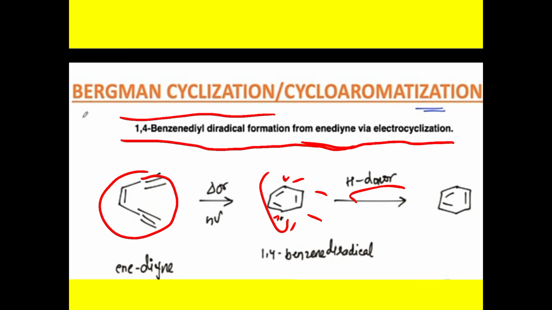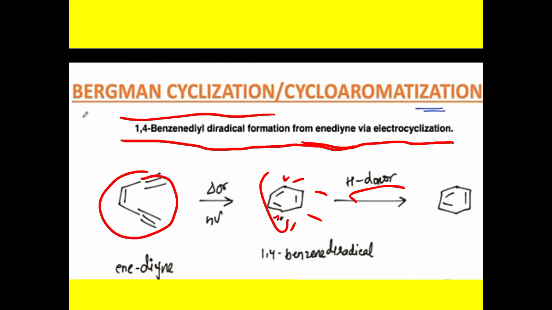So, introduction related to the Bergman cyclization reaction. It is 1,4-benzene diradical formation from enediyne via electrocyclization. Bergman cyclization is also called a cycloaromatization. This is the cycloaromatization reaction or cyclization reaction.